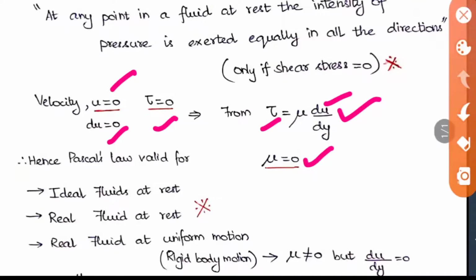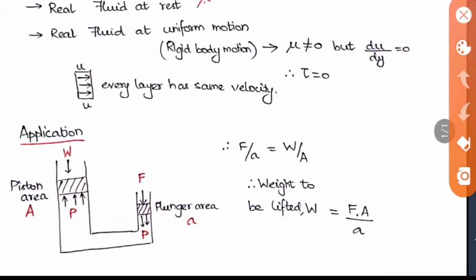We have seen that at rest, that is statics, it is valid, but if the motion is uniform it is also valid. Here u will not be equal to 0 because it is moving, so velocity cannot be 0. But when you differentiate, du by dy will become 0 because every layer of that body will have the same velocity.